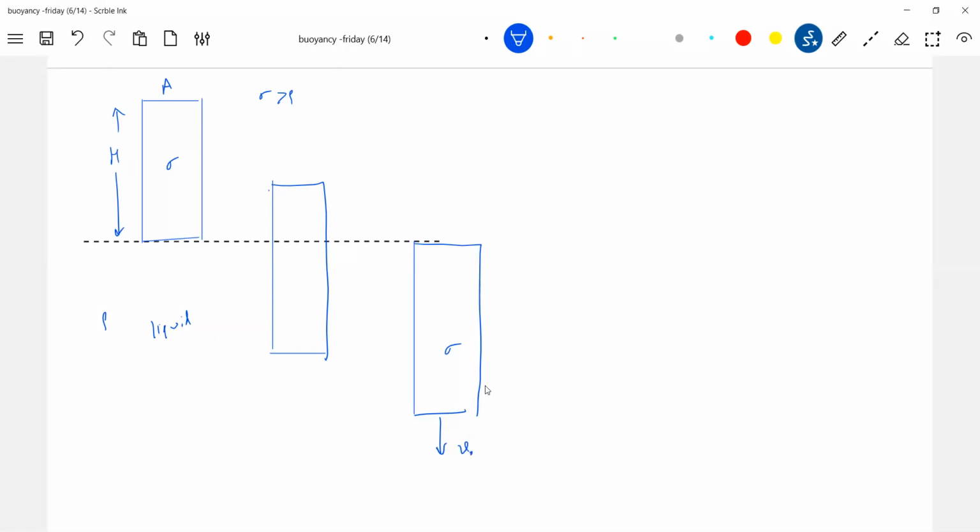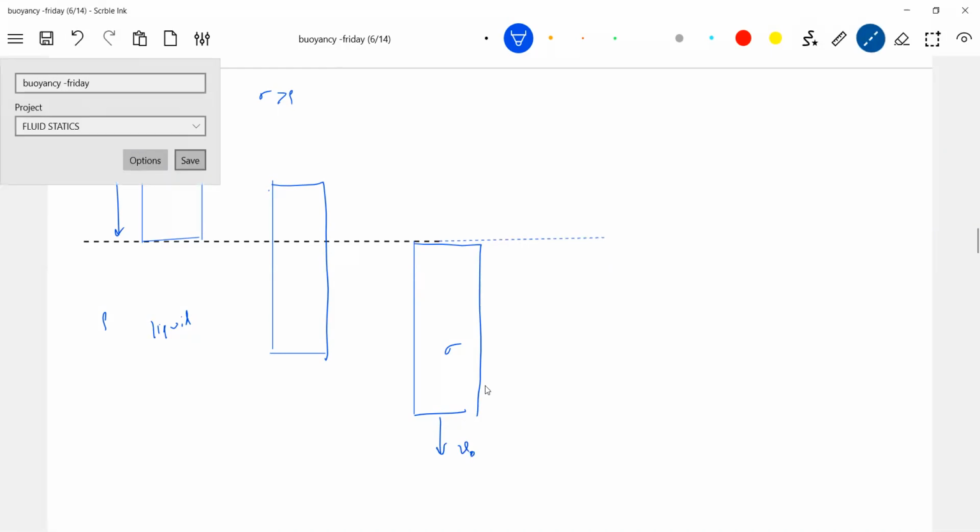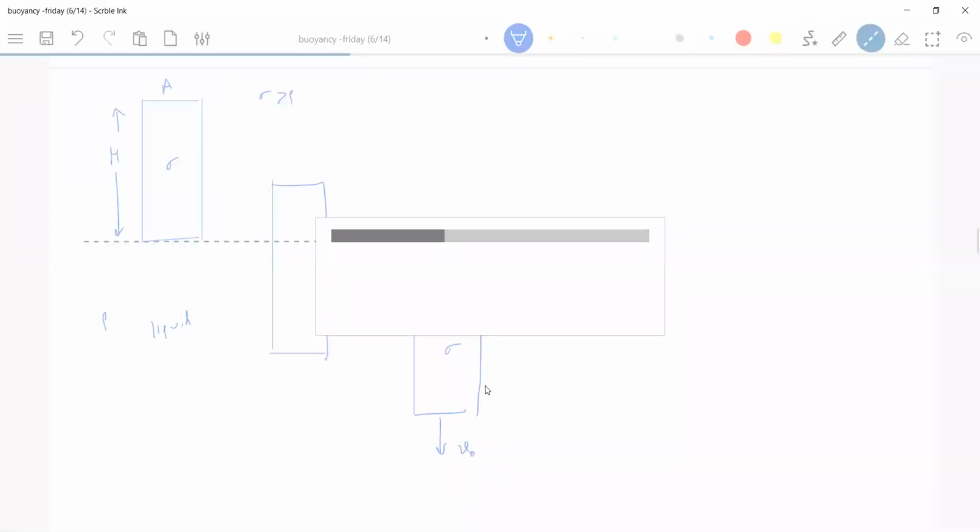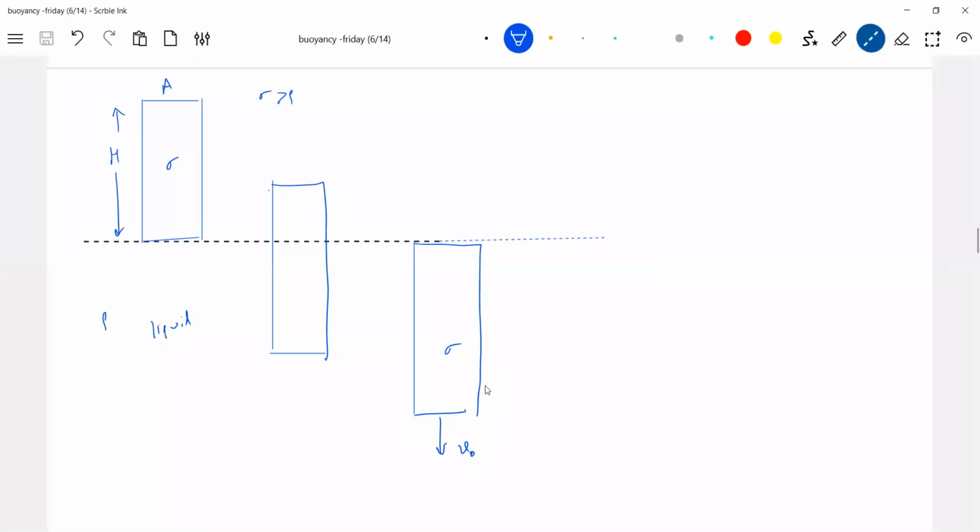Volume immersed will come, so V naught I will write. Afterwards, the velocity of this will remain constant. Otherwise, the velocity will keep on increasing later. So I want this V naught. I'll release it. Why will it get into the liquid? Because the density of solid is greater than the density of liquid. So definitely it will sink, no? So here it will accelerate. Okay, what are the forces that are acting? Weight of the solid, and some x length, or the y length, is immersed.